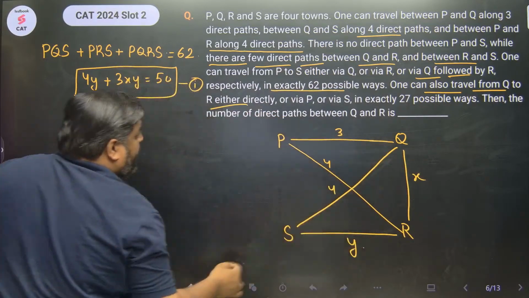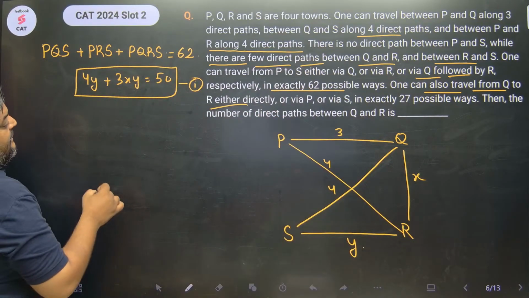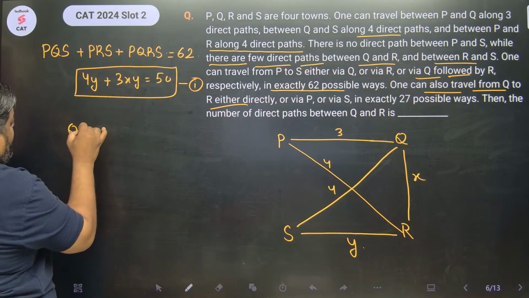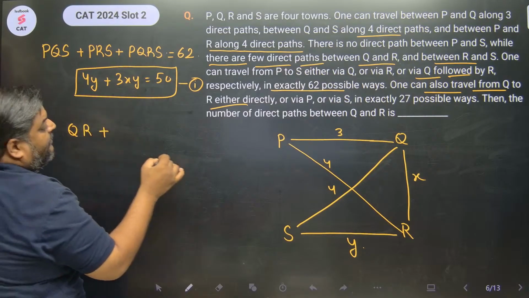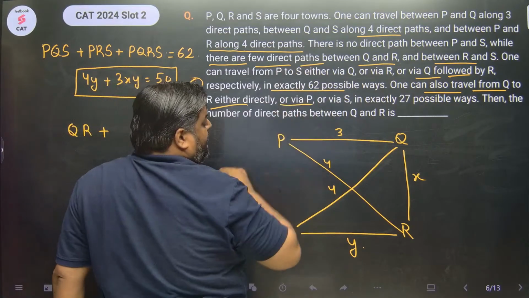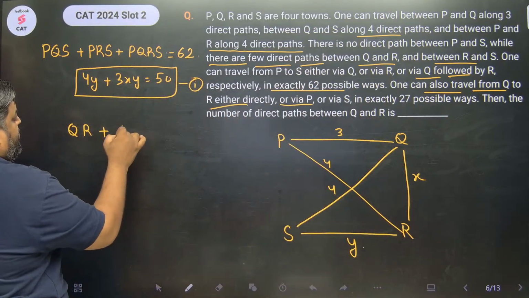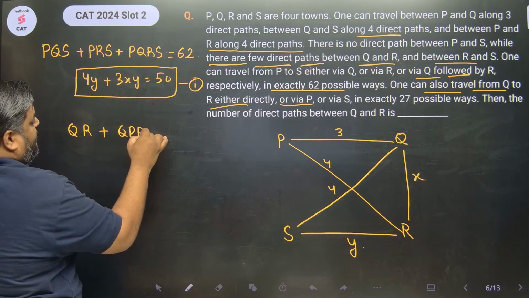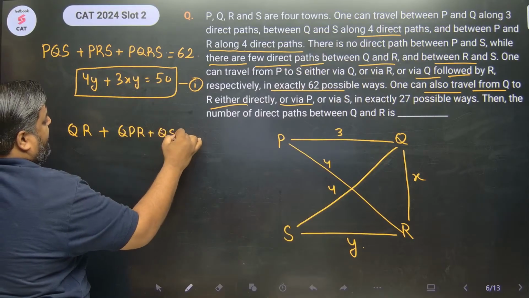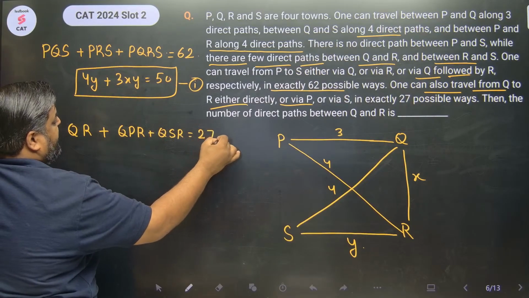So Q to R, you can travel directly. So it is QR, or via P, QPR and QSR. QPR or QSR, and the total number of possible ways is 27.